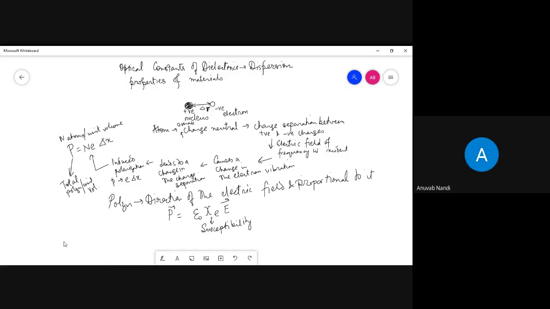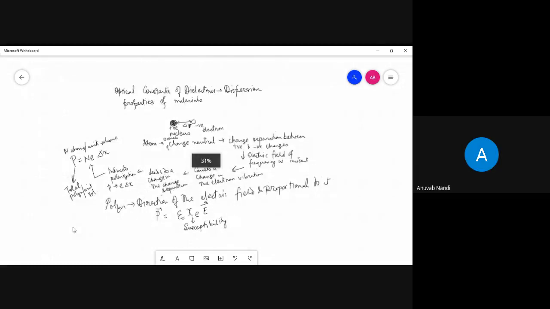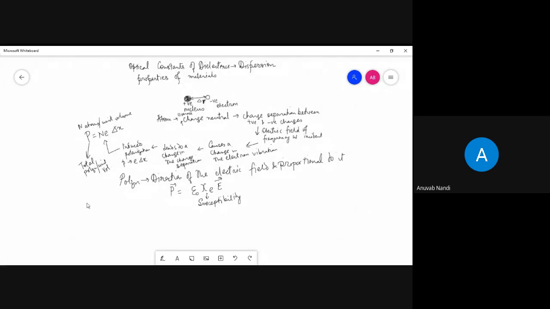Sir, you said that the polarization is always in the direction of the electric field and proportional to it, but is this always true? No. This is a very good question. This is not always true. This is assuming that I have an isotropic material. If I have an anisotropic material, then there is much more complicated stuff.